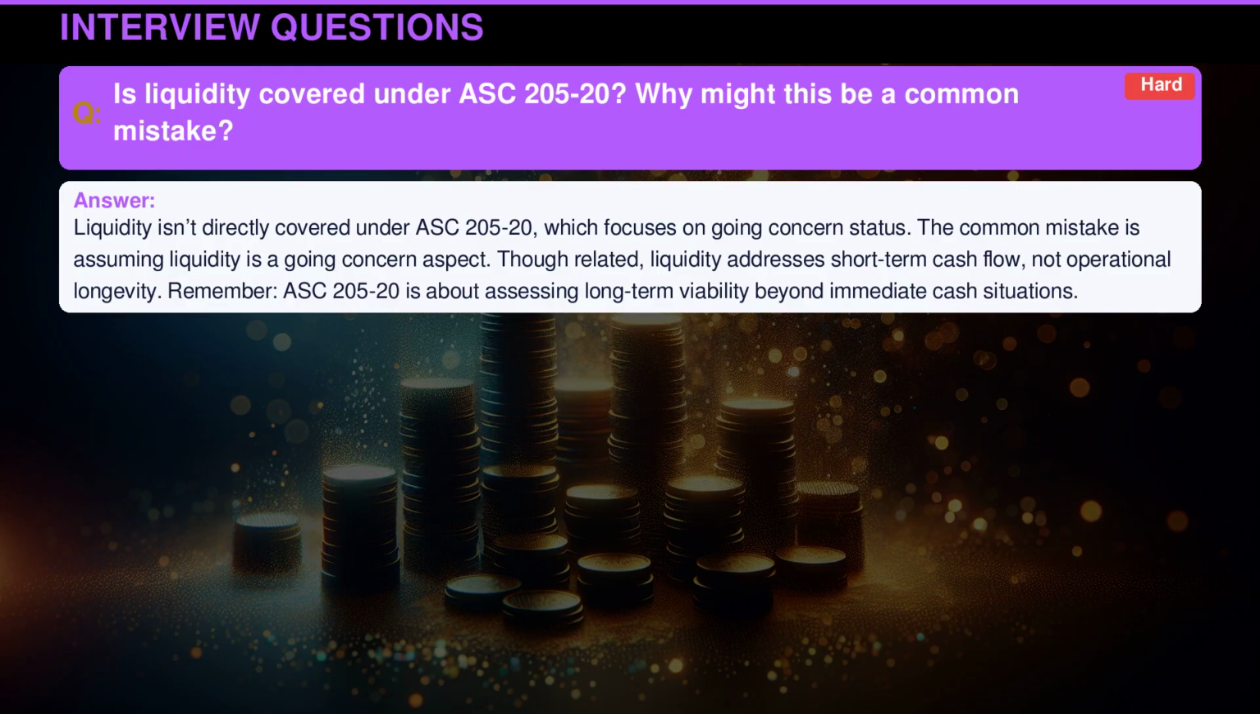Liquidity isn't directly covered under ASC 205-20, which focuses on going concern status. The common mistake is assuming liquidity is a going concern aspect. Though related, liquidity addresses short-term cash flow, not operational longevity. Remember, ASC 205-20 is about assessing long-term viability beyond immediate cash situations.